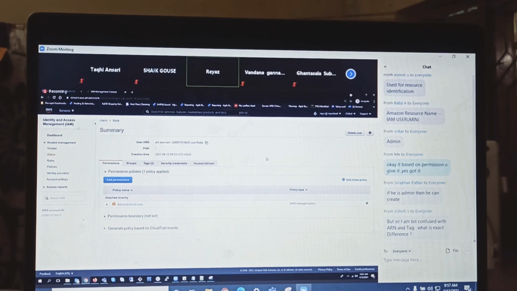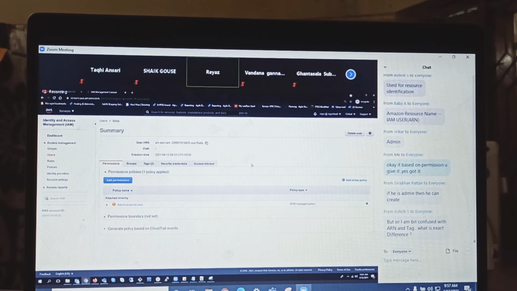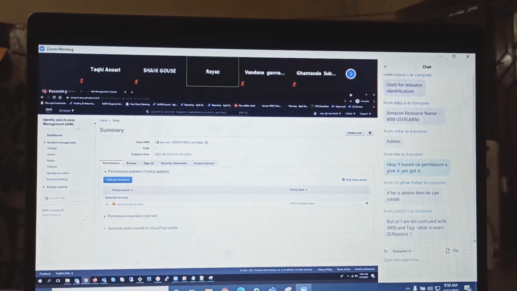Okay, there is another question. Sir, I am a bit confused with ARN and tag. What is the exact difference? A tag is a key-value pair. It is used for identification purposes. Completely different. ARN is to identify a resource. Tag is completely different.